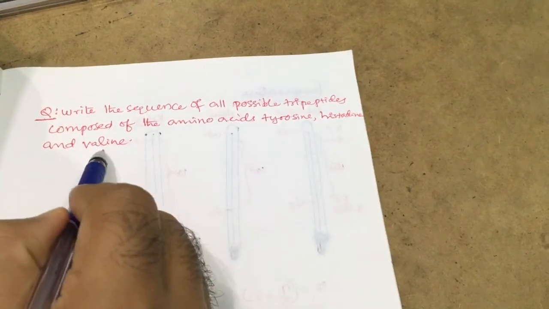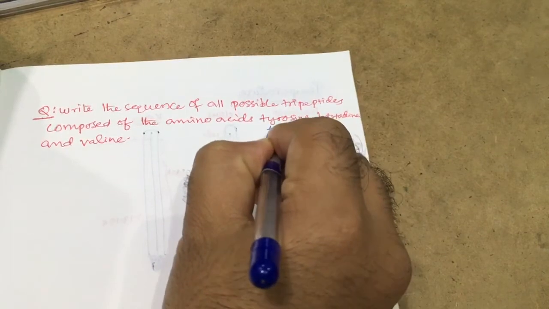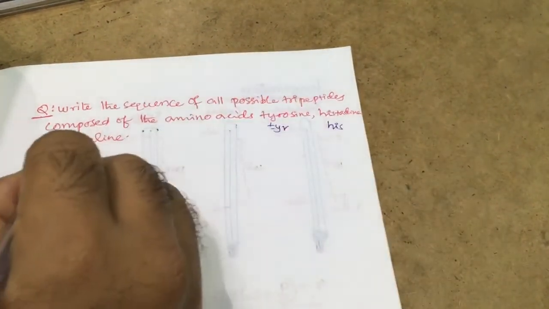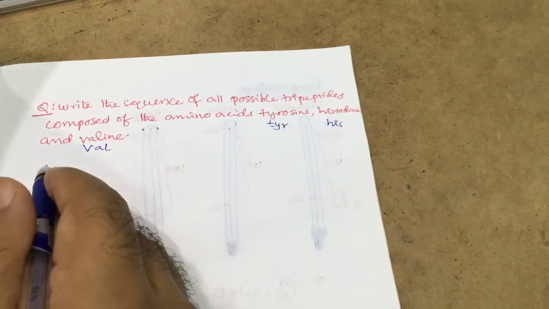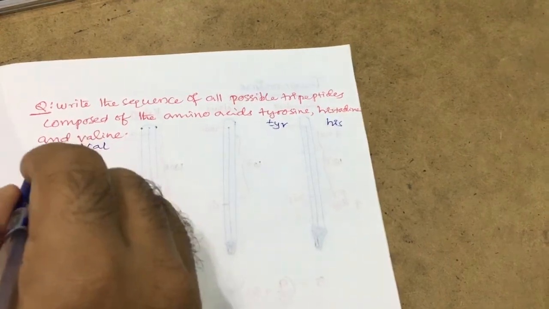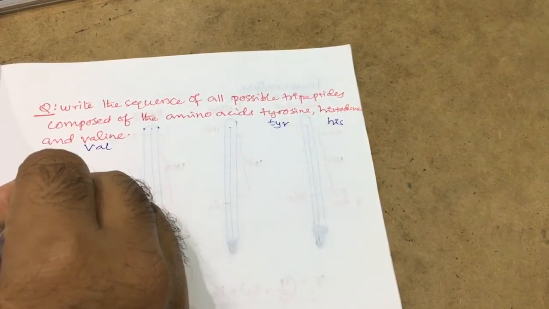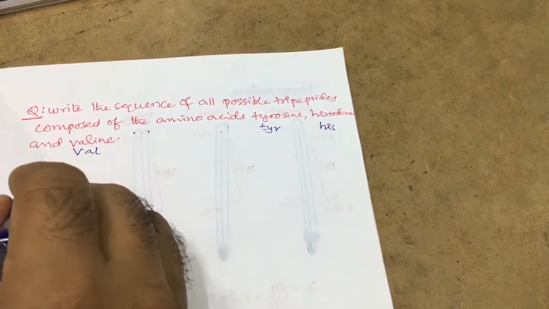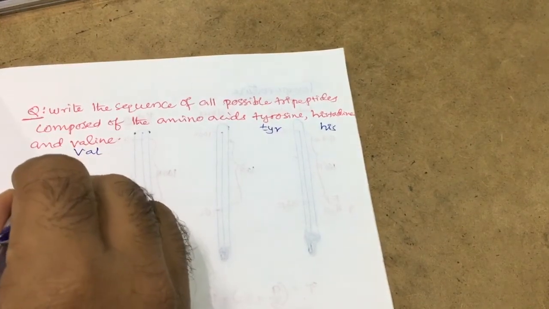histidine and valine. Generally, tyrosine with the three-letter symbol can be written as TYR, this can be written as HIS, and this can be written as VAL. So now I can write the possibilities. A tripeptide is three amino acids combined by peptide bonds, so two peptide bonds will be there in that.